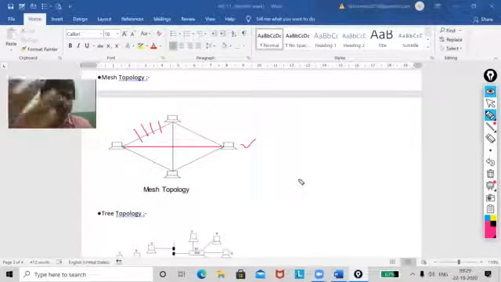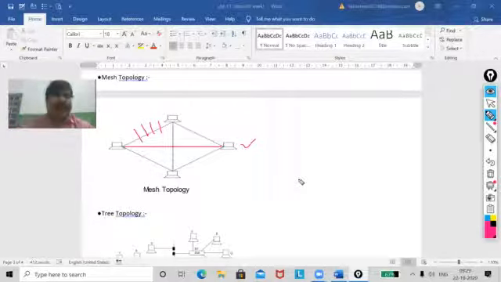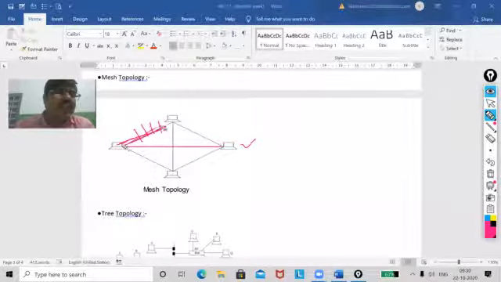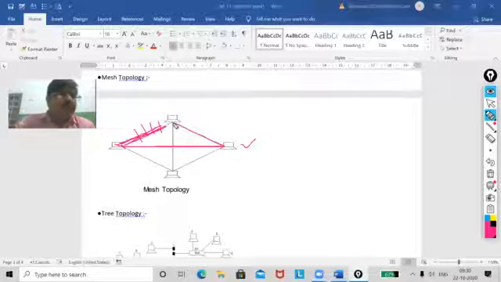But where you have an advantage, my dear, there you have a disadvantage. Listen, two advantages I've said. First one, that one, and second one, it can reduce your traffic. That means if you want to send your data from here to there, and suppose this path is already used by someone, you can use another way also. If there is a burden in the network, at that time you can go this way.